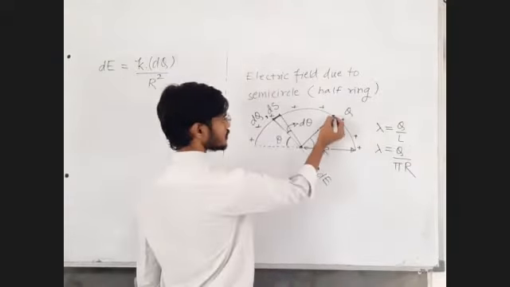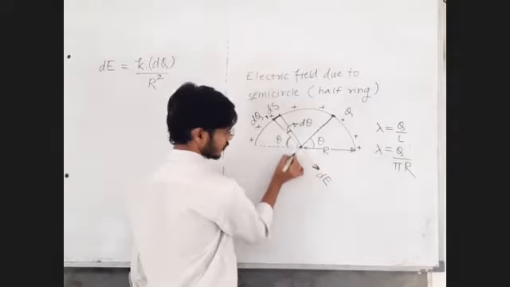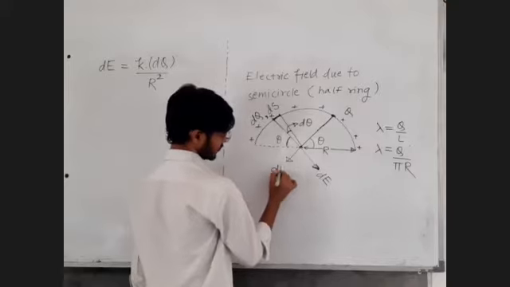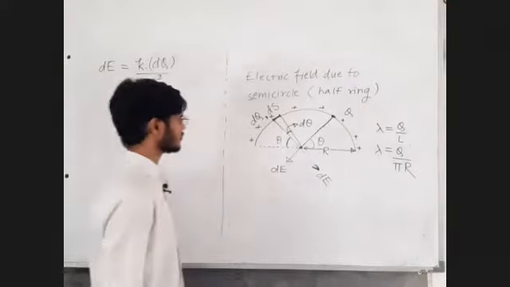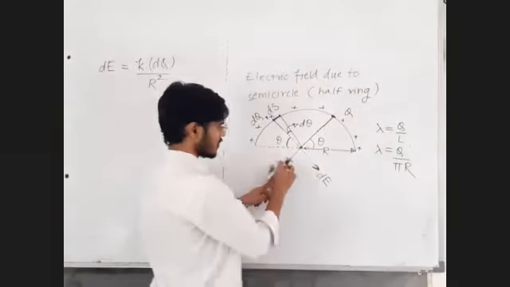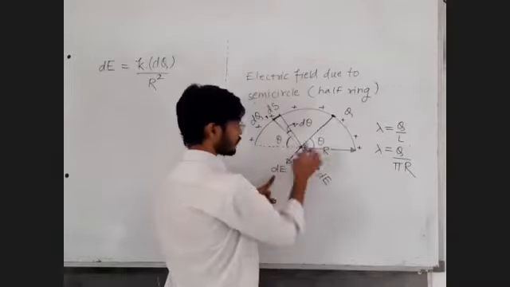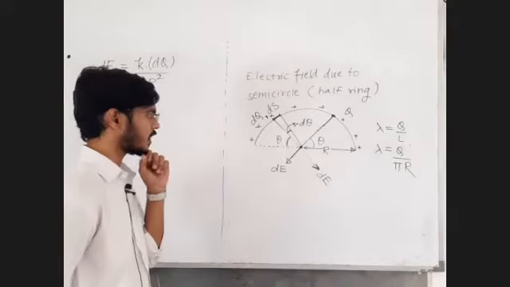Because of this point charge, the electric field will be the same, k into dq upon r square, but the direction will be away from this point charge.